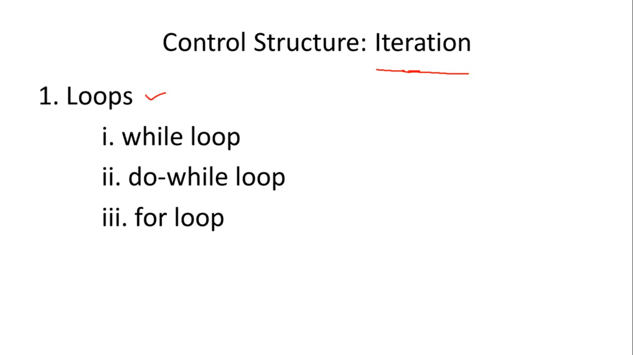The control structures that are used for iteration are of three types. First is the while loop, second is the do while loop, and next is the for loop. The common thing in all three loops is that you have to specify the counter. The counter will define how many times that statement will be executed, or how many times that loop will be executed.